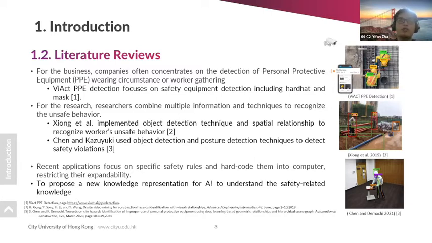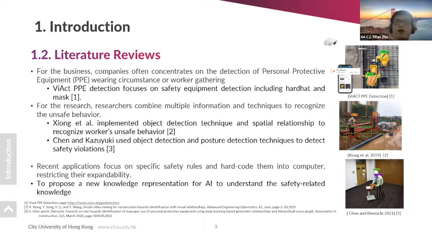In research, researchers combine multiple data and methods to recognize workers' unsafe behavior, like Xiaowei's research, which used object detection and spatial relationships.